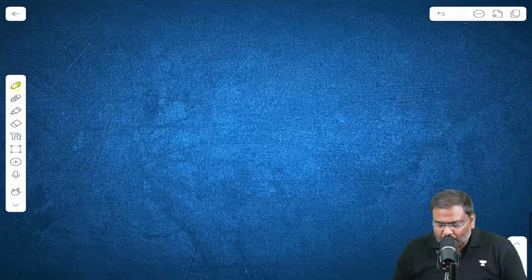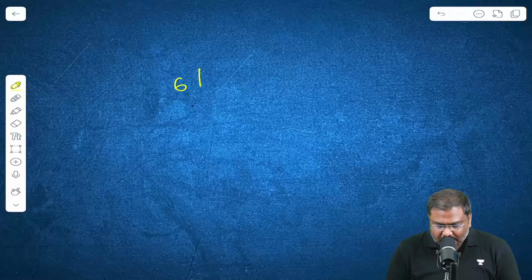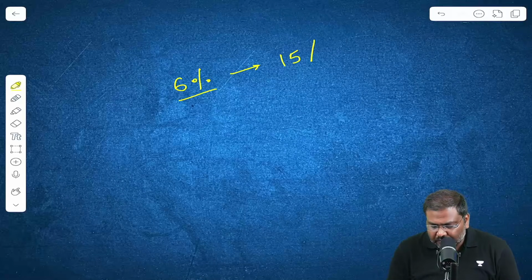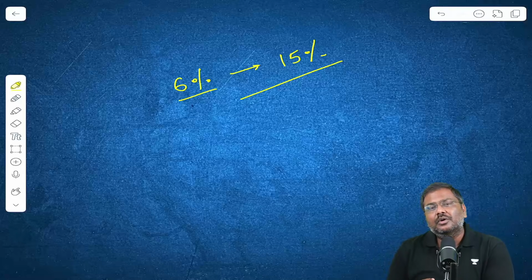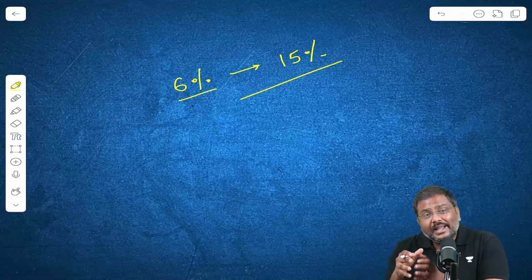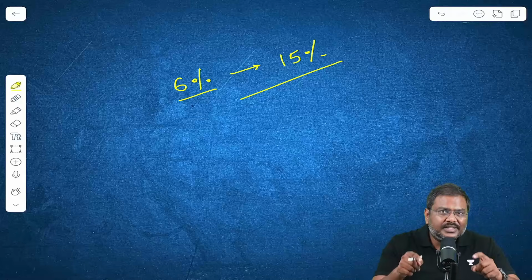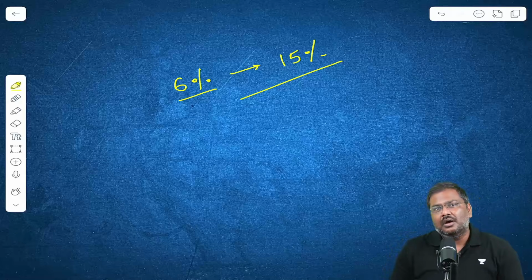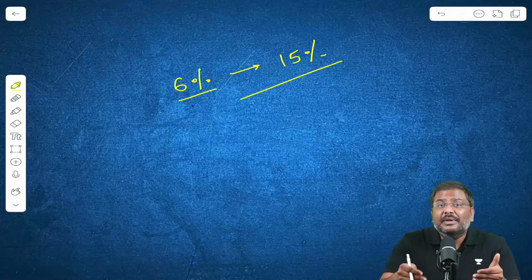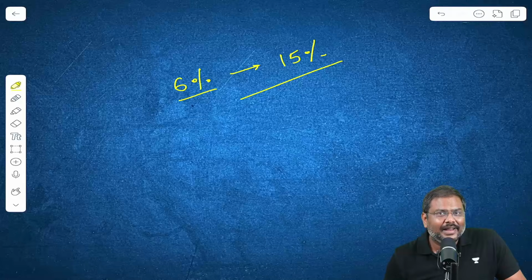So these are certain things I wanted to discuss with you regarding the announcement of the Government of India to increase the customs duties from 6% to 15%. What are your thoughts regarding the announcement? Do let me know. And I'm pretty sure this is not the end of the reforms or the policy measures that will be undertaken by the government to address the problems faced by the Indian economy because of the war in West Asia. In fact, today the government cabinet is supposed to meet and discuss what other measures should be undertaken by the government to address the problems faced by the Indian economy.